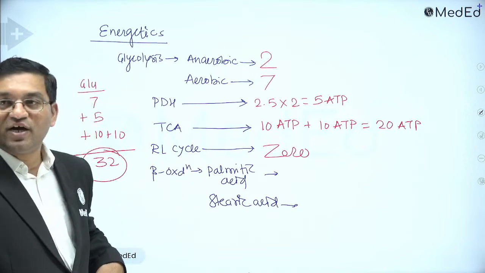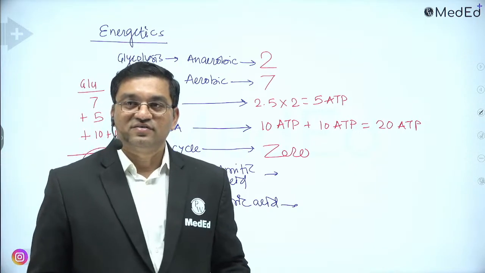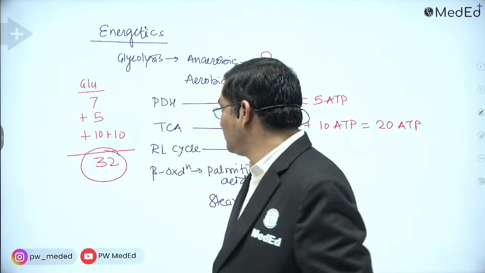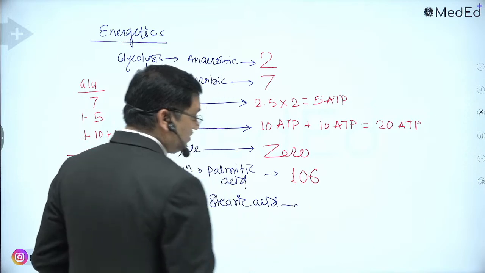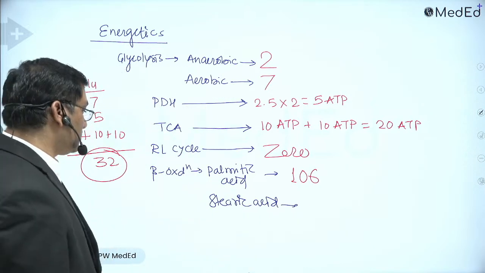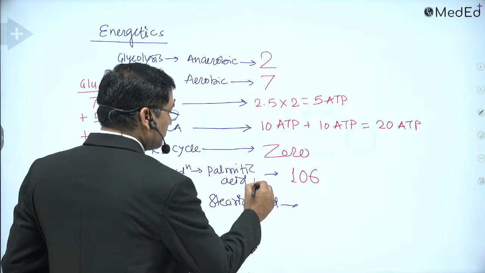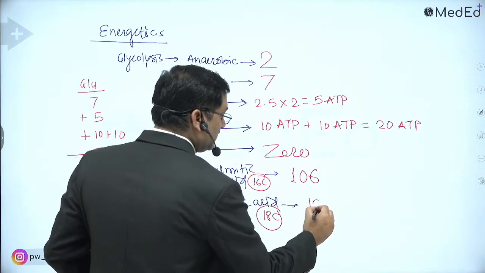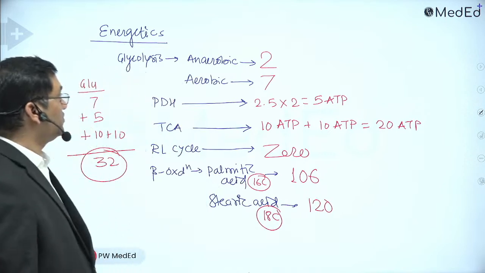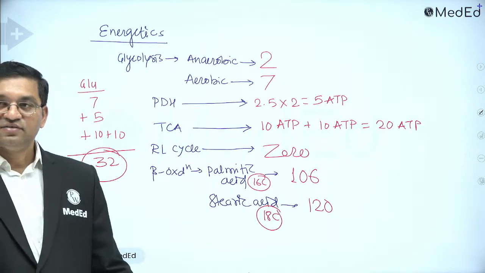Beta oxidation of palmitic acid, yes. Beta oxidation of palmitic acid will give you 106 ATPs. Palmitic acid is a 16 carbon compound. And stearic acid is an 18 carbon compound. It will give you 120 ATP. So this is energetics. Okay.